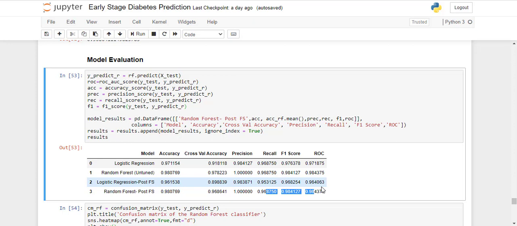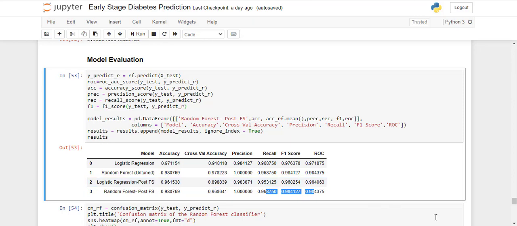If you are building an application and collecting data from patients, you should have around 10 to 15 features, because it will be filled in by the patient, so it should not be very lengthy. If your model gives good results with fewer features, then you have done a good job.